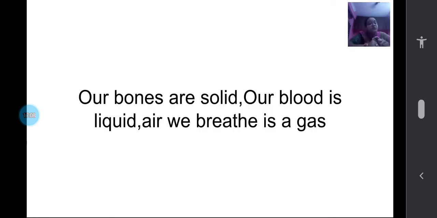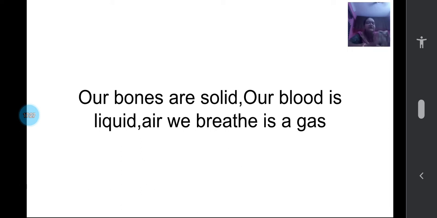See here. Our bones are solids, right? Muscle is solid and all. Our blood flowing inside is liquid. The air we breathe is gas. So inside our body we have all three: solid, liquid, and gas. But on the whole, we are solid only. The blood flowing inside is liquid, and the air we breathe is a gas.